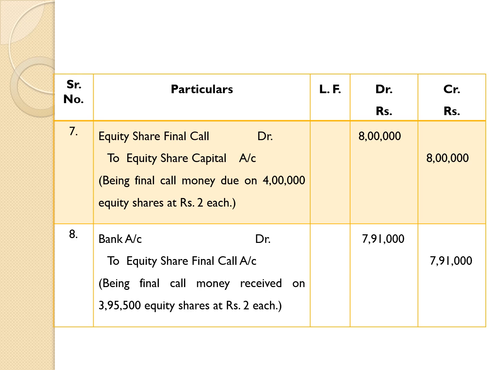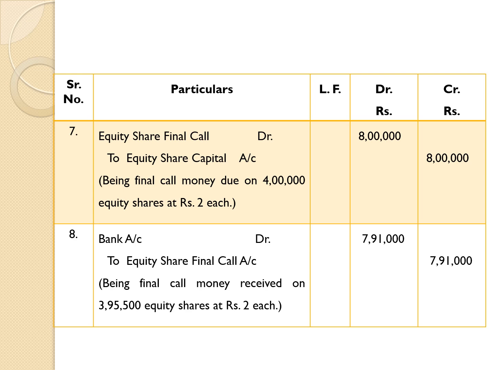So, the amount on which money is due, that would be debited, and ultimately capital account would be credited. So, entry for it: equity share final call account debit 8 lakh to equity share capital account 8 lakh being final call money due on 4 lakh equity shares at rupees 2 each. Entry number 8: